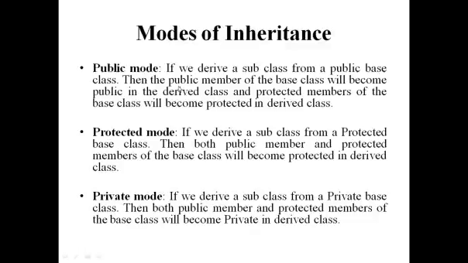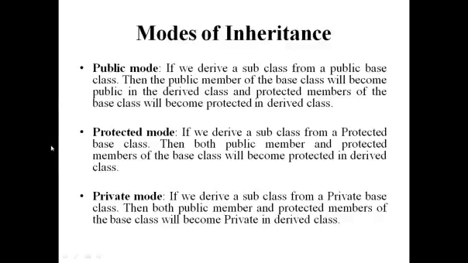Modes of inheritance. There are three types: public mode, private mode and protected mode. If you derive a subclass from a public base class, then the public member of the base class will become public in the derived class and a protected member of the base class will become protected in the derived class.